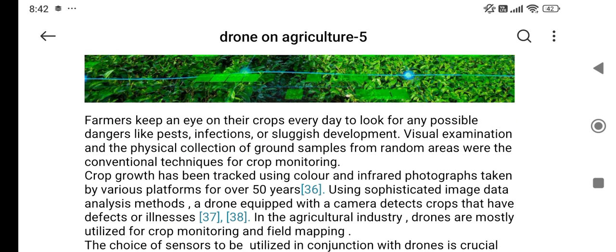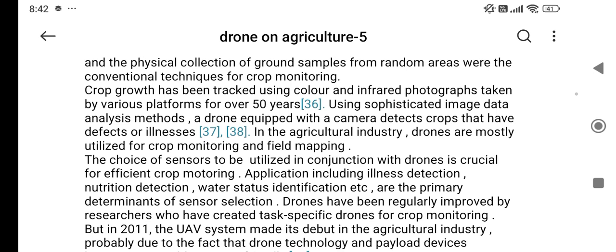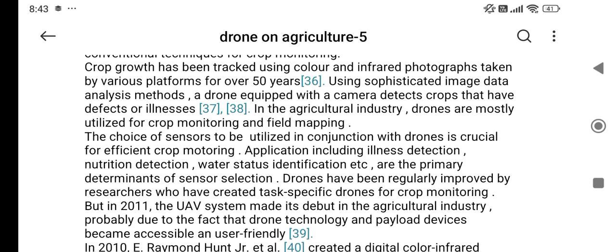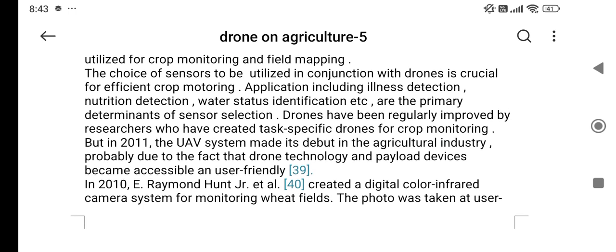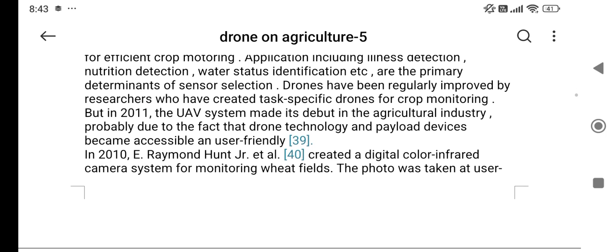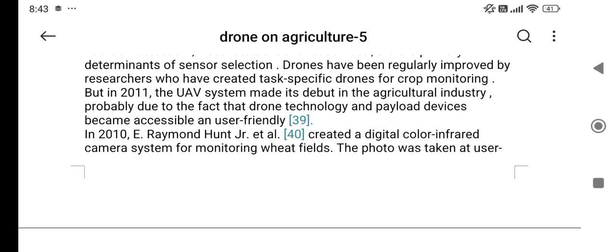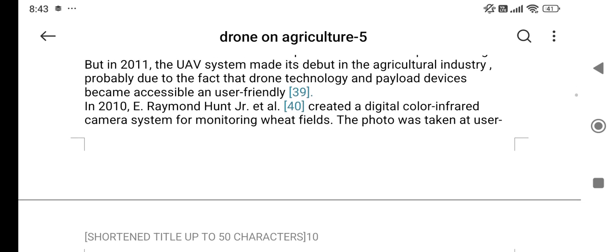Farmers keep an eye on their crops every day to look for any possible dangers like pest infestation, sluggish development, etc. Crop growth has been tracked using color and infrared photographs taken by various platforms for over 50 years. The choice of sensors to be utilized in conjunction with drones is crucial. Drones have been regularly improved by researchers who have created task-specific drones, but in 2011 the UAV system made its debut in the agriculture industry.